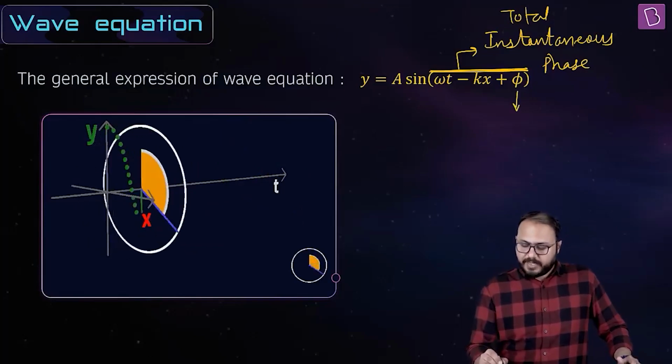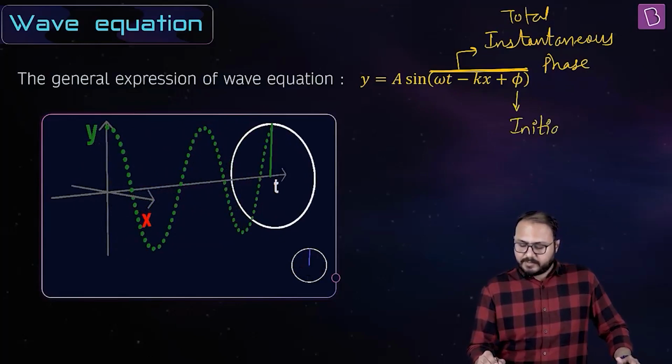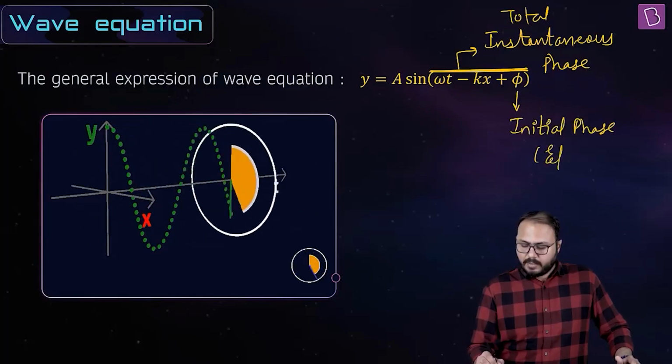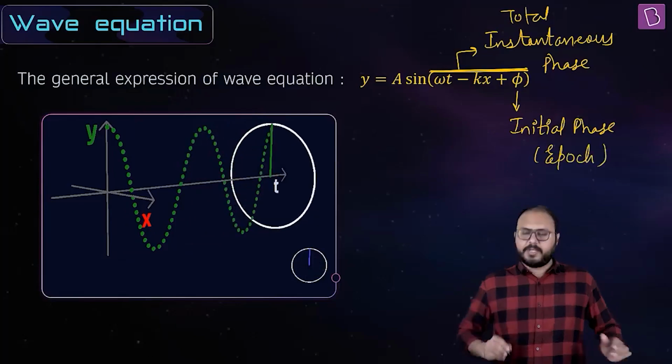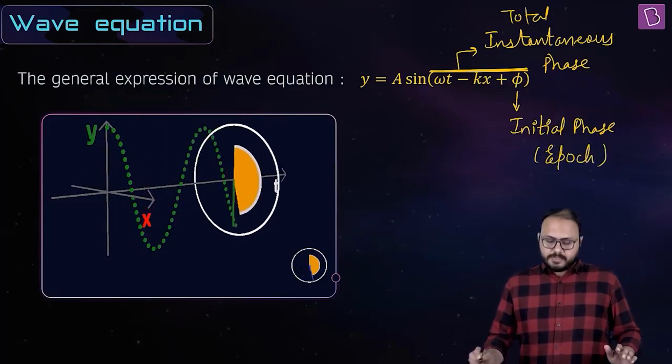What is only phi? Only phi is the initial phase, epoch.